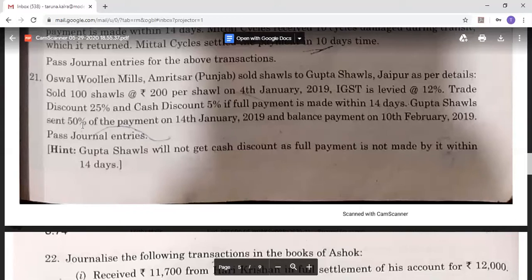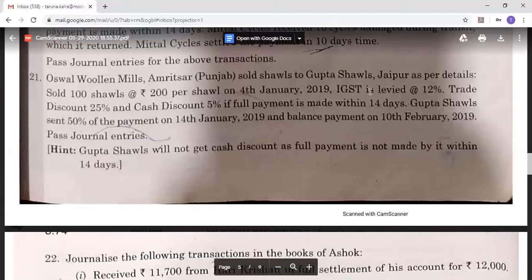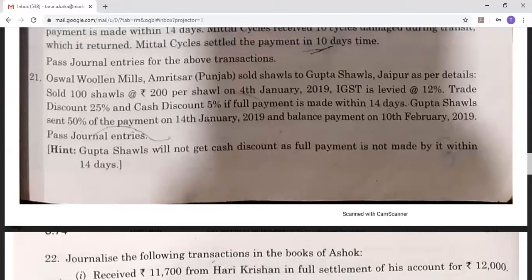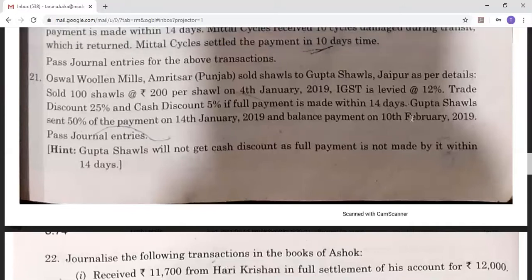Now, you can see that in this transaction, the cash discount is being availed when the payment is made within 14 days. Now, the first 50% of the payment was received on 14th January 2019 and the rest of the payment was received on 10th of February.